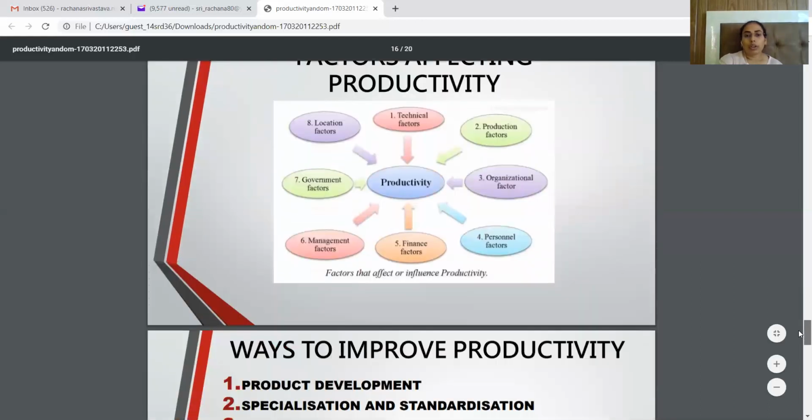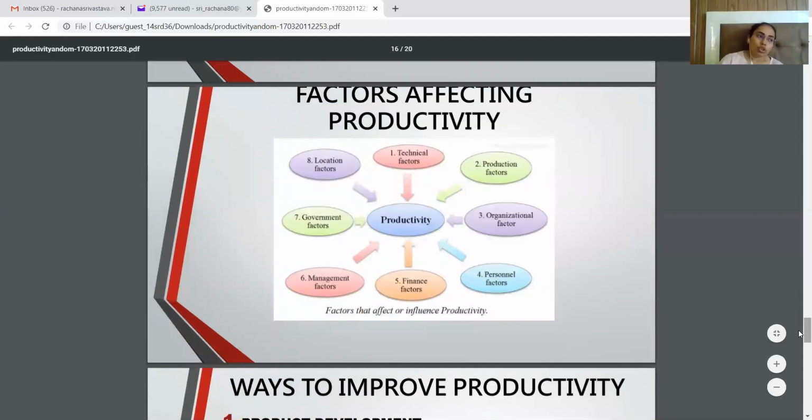Now we move on to factors affecting productivity. What are the factors responsible for productivity to be increased or decreased? First factor is the technical factor. See how advanced you are in technology, it gives a positive impact on productivity. The higher the technical aspect of your organization, the higher the productivity will be. So the technical factor is directly related to the productivity of an organization.